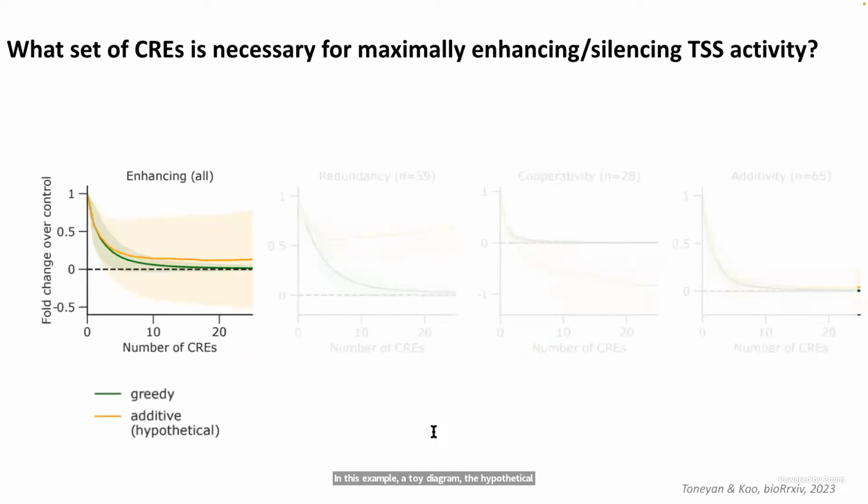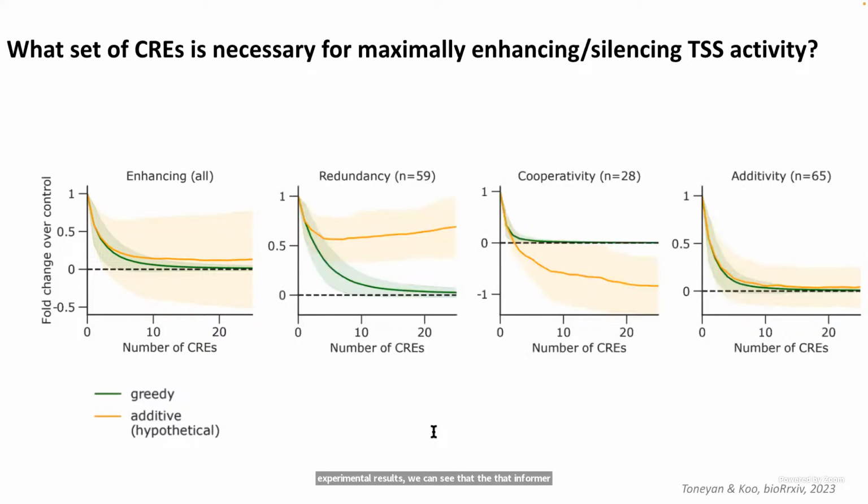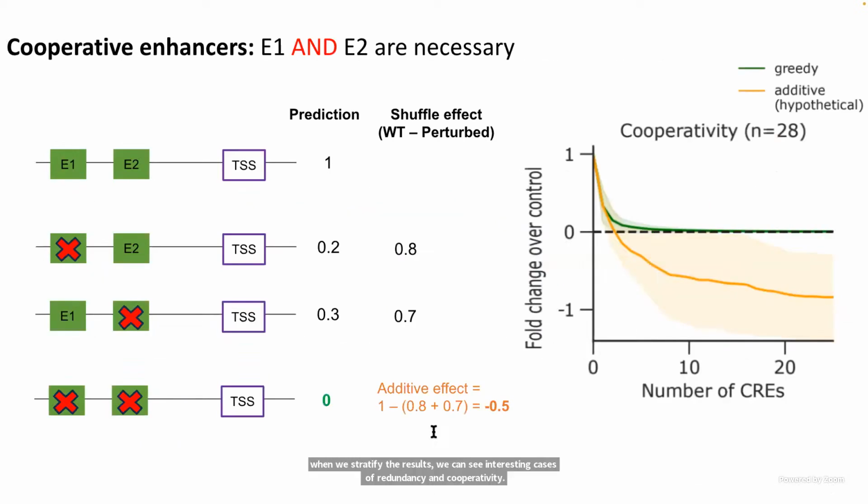And indeed, when we look at the average of the experimental results, we can see that Informer on average is integrating things in an additive manner. But when we stratify the results, we can see interesting cases of redundancy and cooperativity. So very briefly, in case of cooperative interactions, the simultaneous presence of both Crees is necessary to ensure the TSS activity. In this toy diagram, when both are present, the prediction is 1.